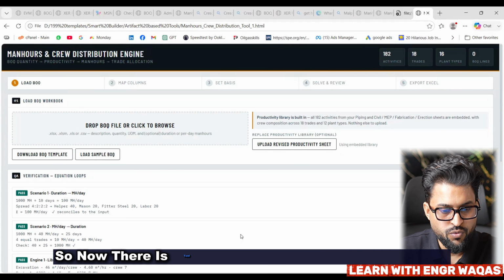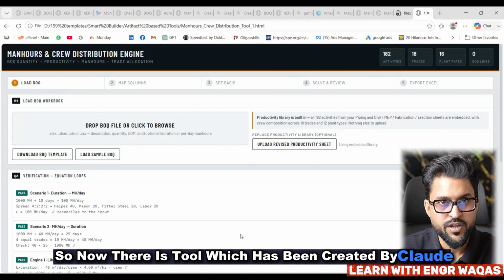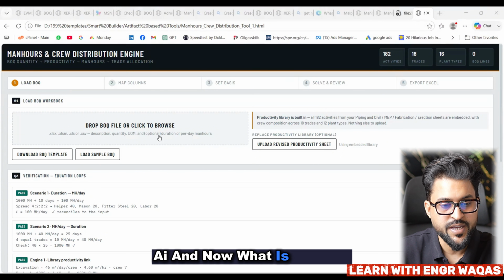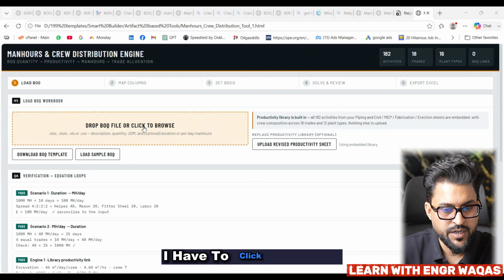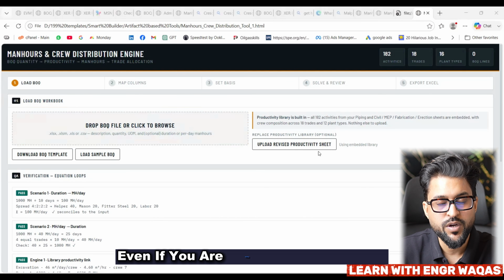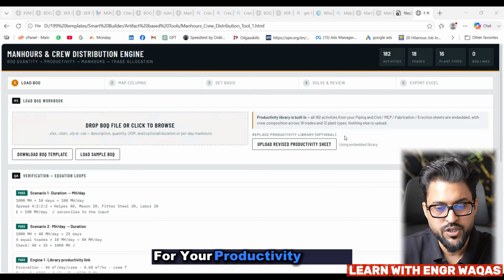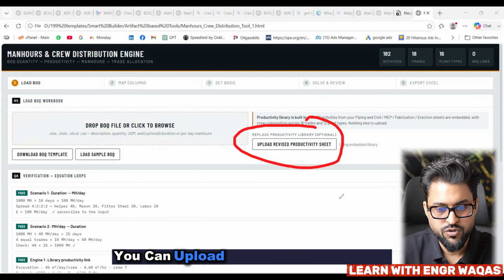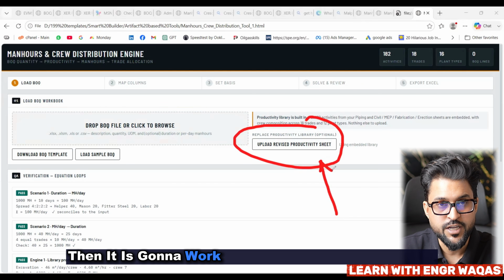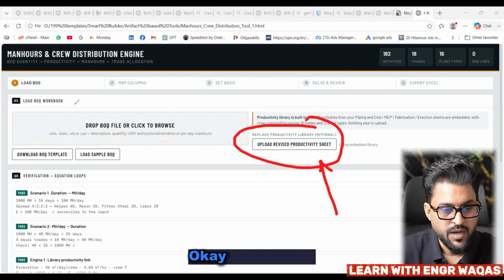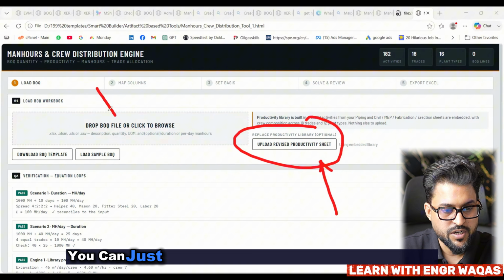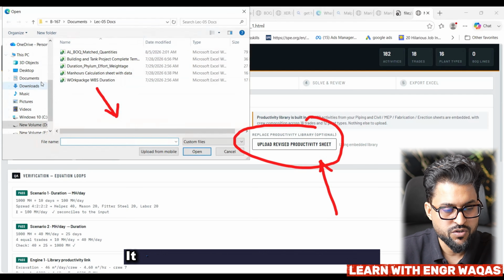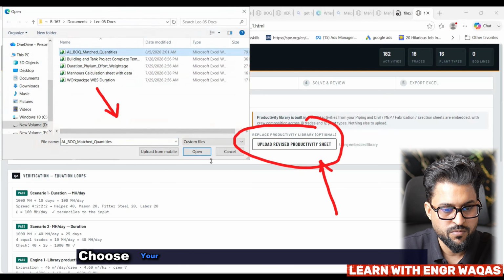So now there is a tool which has been created by Claude AI, and now what is the input? I have to click over here. If you are going to use this tool for your productivity sheets, here you can upload those productivity sheets. You can upload your productivity sheet, then it is going to work as per your productivity sheet. And to drop the BOQ, you can just click this area, and it is going to take you to your system. Choose the BOQ which you want to get evaluated.